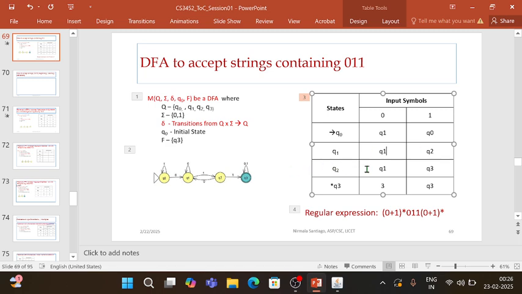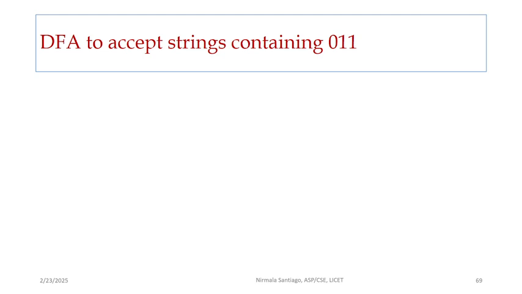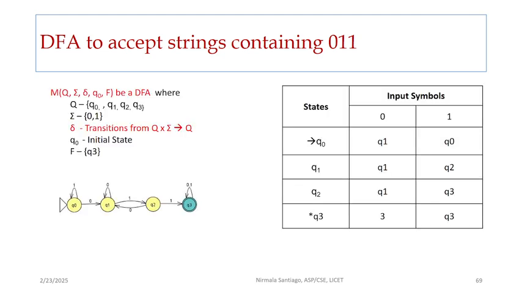Q2 on 0, it goes to the previous state Q1, and Q2 on 1 goes to Q3. Now in Q3 on both 0 or 1, the automata remains in the Q3 state itself. This is the transition table.